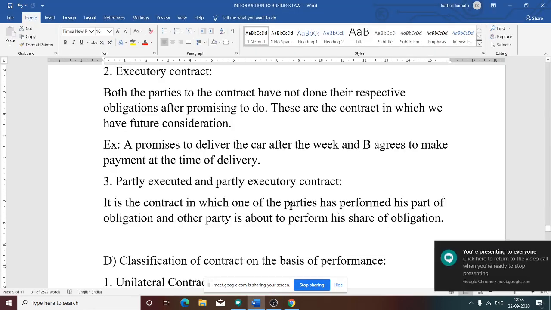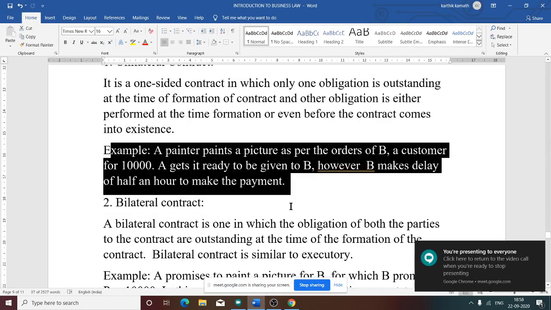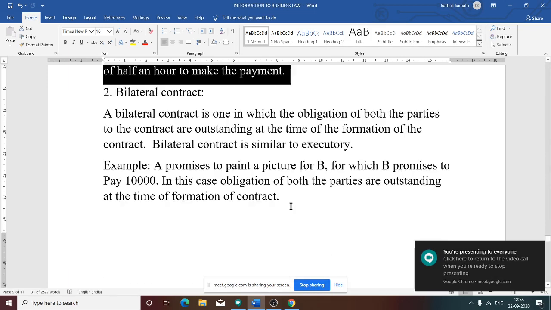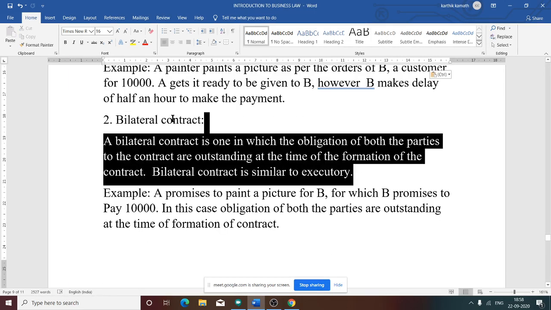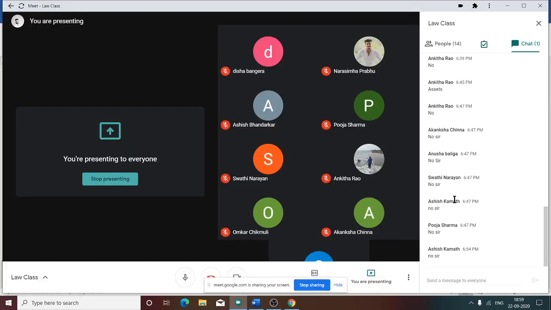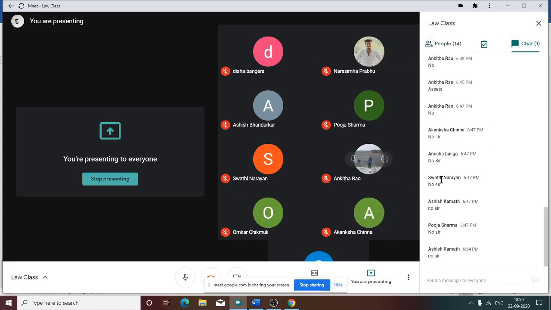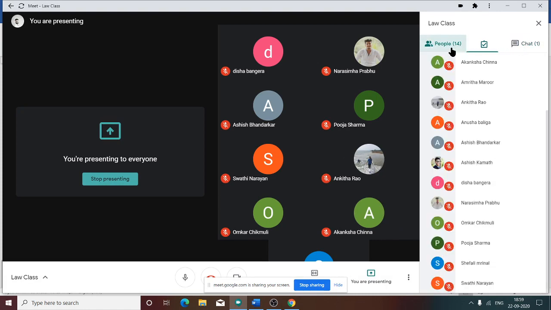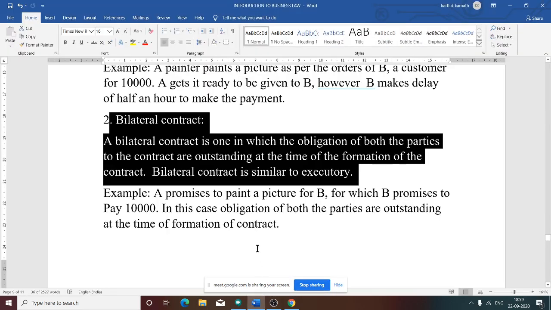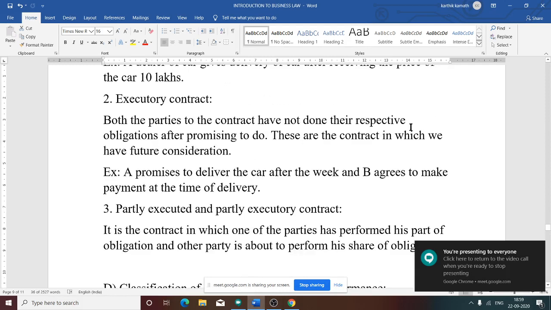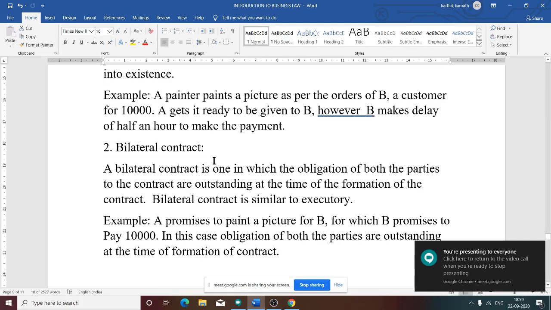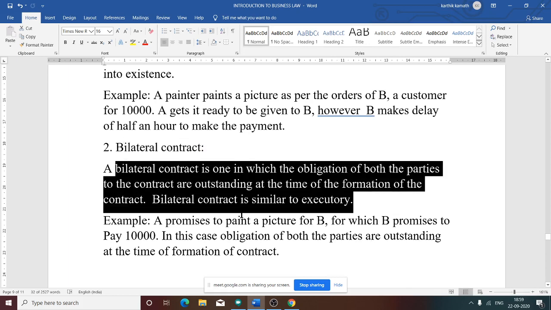So that is unilateral. Now you see bilateral. Second one is bilateral. What do you mean by bilateral? Bilateral means both the parties are yet to perform the obligations or duties in a contract. So bilateral contract is equal to executory contract. What is executory contract? Both the parties have not done their respective obligation. Here also the same thing.